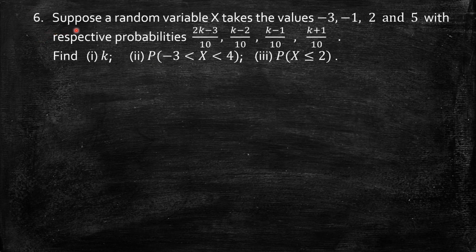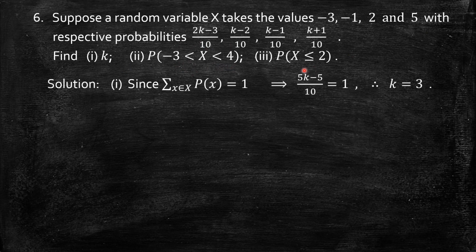Question number 6. Suppose a random variable x takes the values -3, -1, 2 and 5 with respective probabilities given again in terms of k. Find k and these two probabilities, that is -3 less than x less than 4 and x less than or equal to 2. Similar type. We know that the summation of p of x must be equal to 1. Add all these probabilities. So that gives 5k minus 5 by 10 must be equal to 1. Simplify this, k equal to 3.